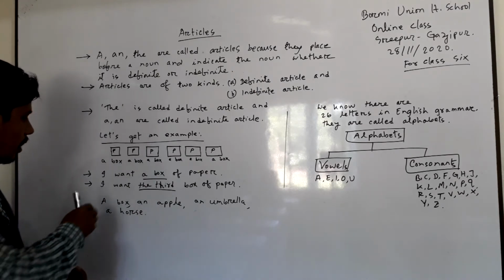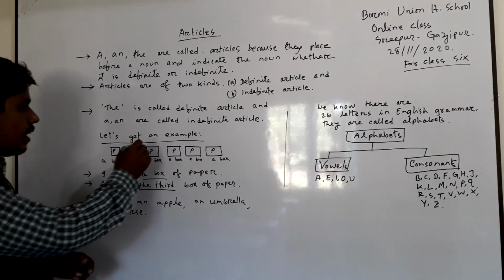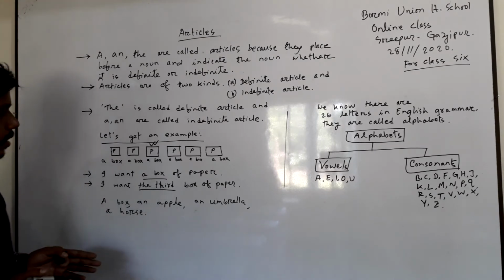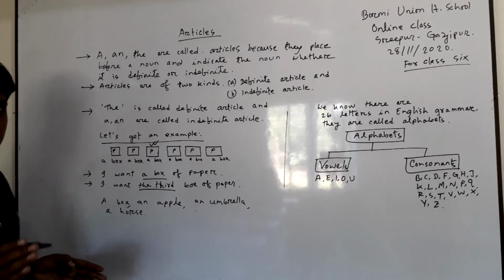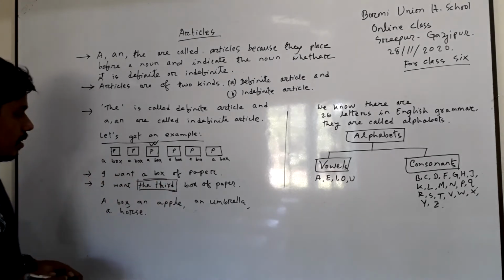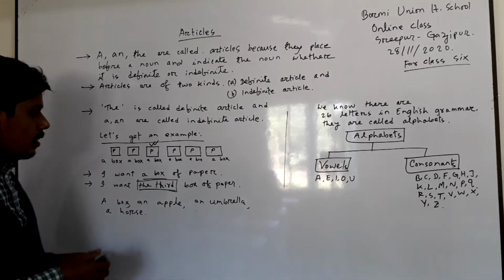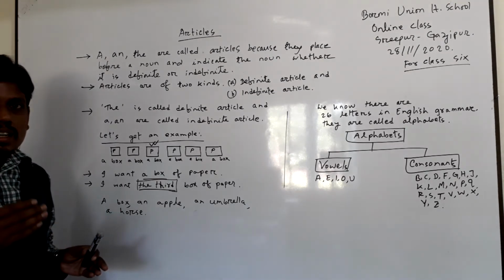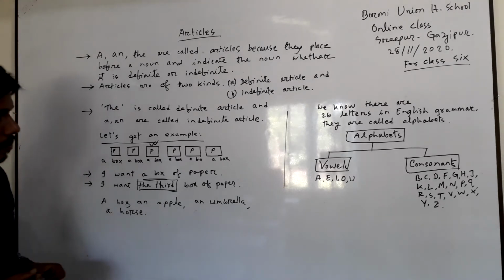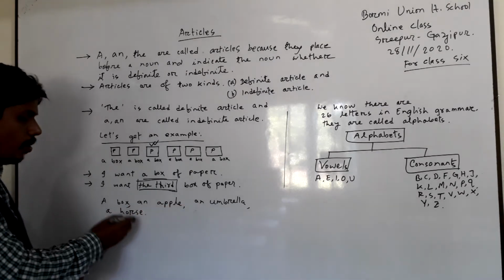In the second example, I want the third box of paper. In this case, you find the third box as you wish, and in this case the box is definitely indicated, and this is why the is a definite article here, and a is an indefinite article here because a does not indicate directly any box. Here are also some examples: a box, an apple, an umbrella, a horse.